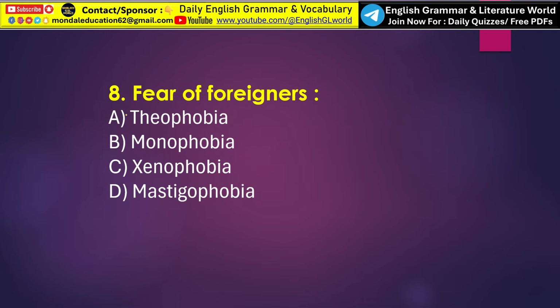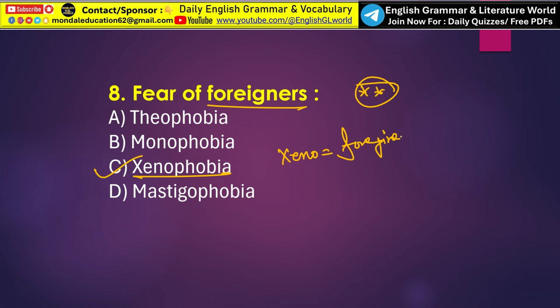Next, fear of foreigners. This one is also very important. Fear of foreigners means option C, xenophobia. The word xeno means foreigner, and the word phobia means fear.